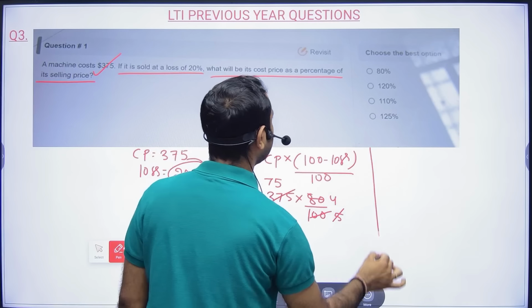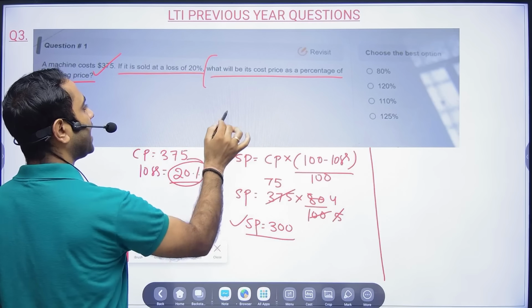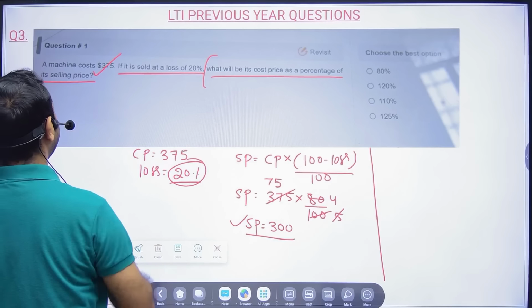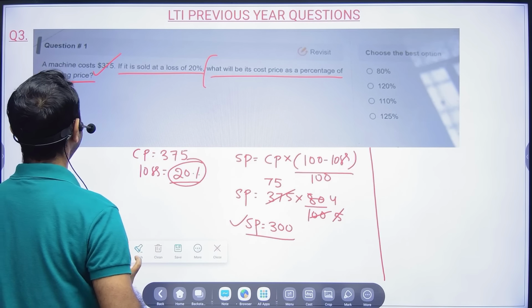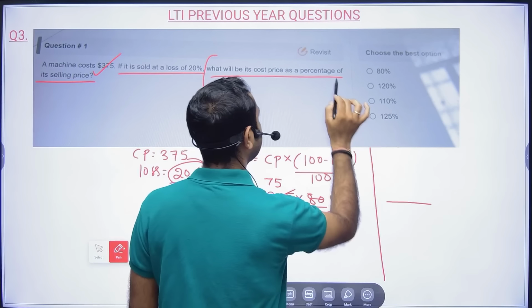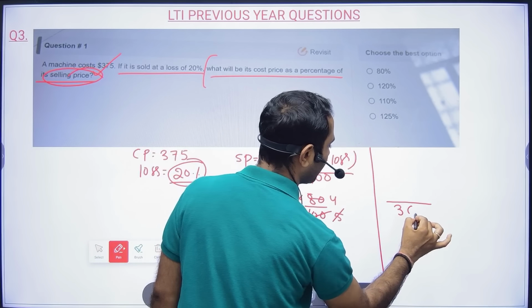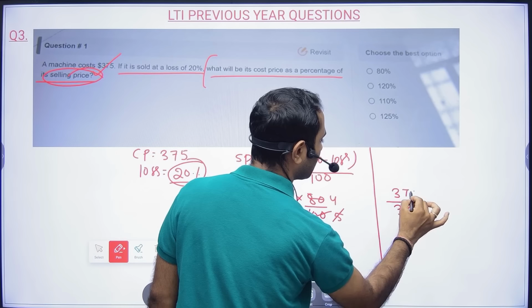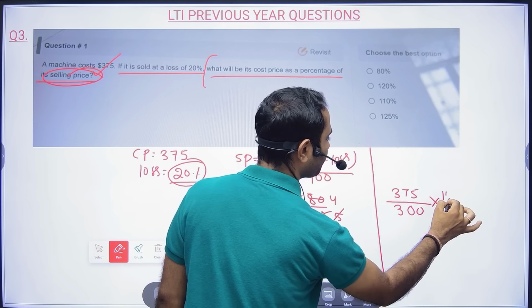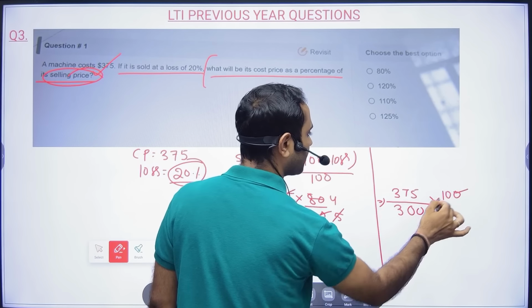Now what they are telling is, what will be its cost price as a percentage of its selling price? See, it is getting compared with what? Selling price. So put selling price down, 300. So cost price is what percentage as compared to the selling price, right? So this is done.